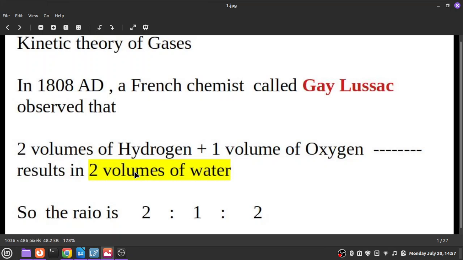According to that publication, we see that when 2 volumes of hydrogen are combined with 1 volume of oxygen, the result was 2 volumes of water. Generally we think that when 2 volumes of hydrogen and 1 volume of oxygen are combined, we should get 3 volumes of water. But surprisingly, Gay Lussac observed that 2 volumes of hydrogen plus 1 volume of oxygen produce 2 volumes of water, and so the ratio is 2:1:2. It is a surprising result and a very challenging problem for the chemists of the year 1808.